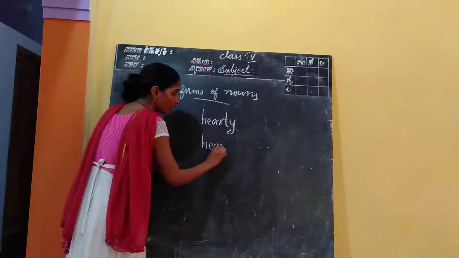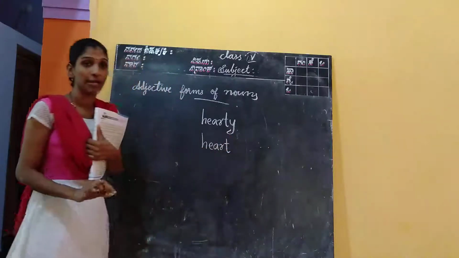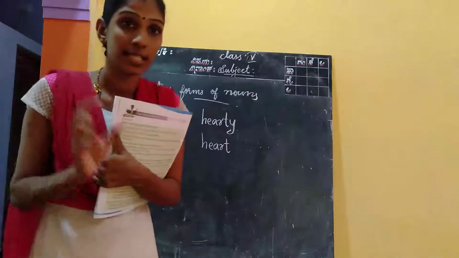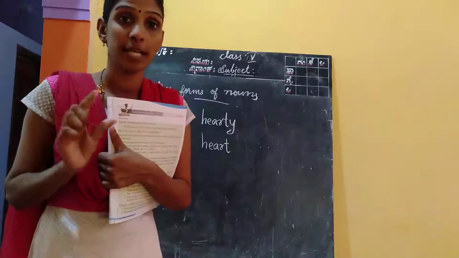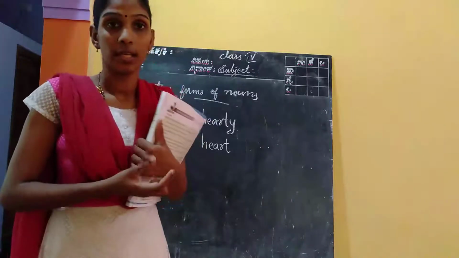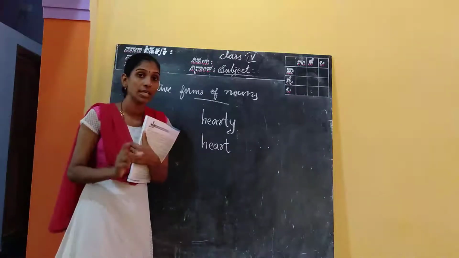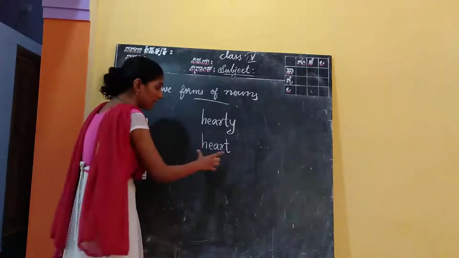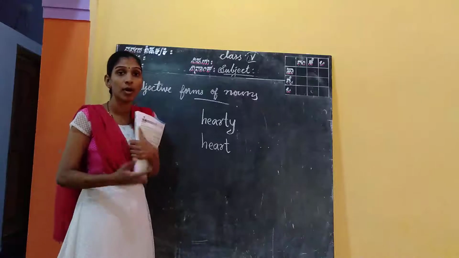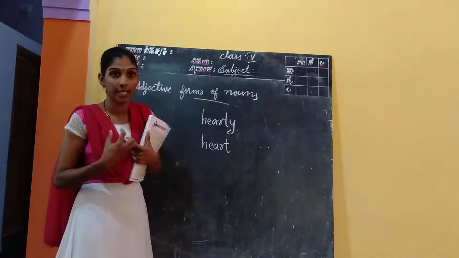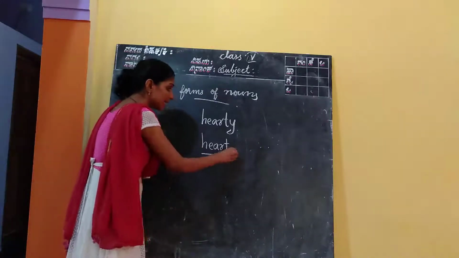I think you have already learned about nouns. A noun is the name of a person, place, animal or thing. A noun is a naming word. Here, heart is the name of one of our organs. So heart is a noun.